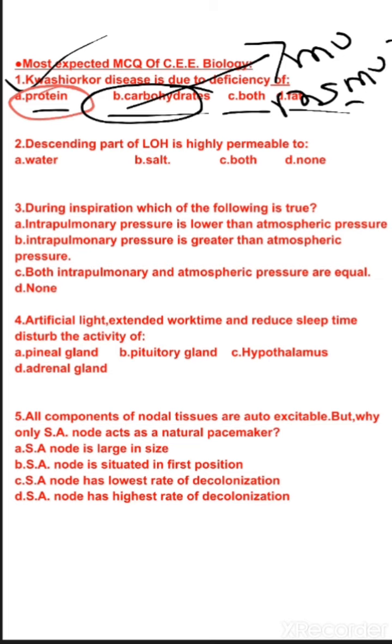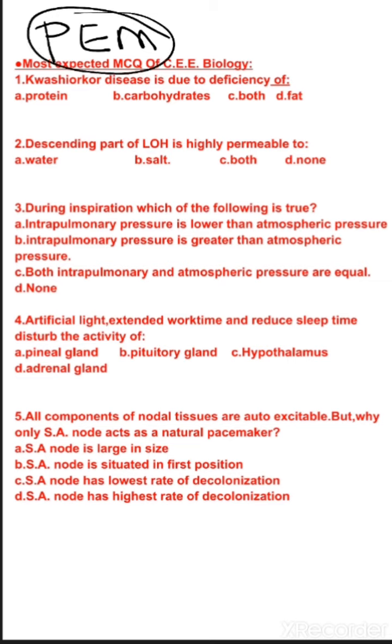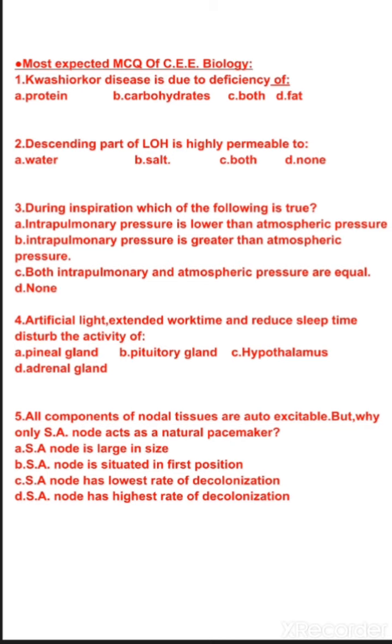So kwashiorkor is due to deficiency of protein only, and marasmus is due to deficiency of protein and carbohydrate both. Kwashiorkor and marasmus are combinedly called PEM, that is protein energy malnutrition. So here it is asked that kwashiorkor is due to deficiency of which component. Our correct option will be protein, that is option A.